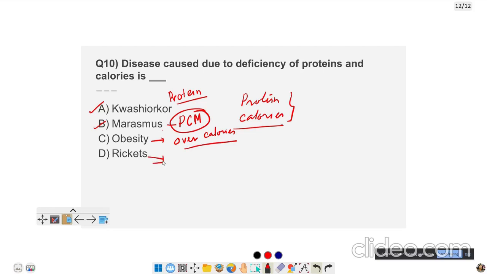Rickets is the disease which is caused due to deficiency of vitamin D. When vitamin D is less, that person suffers from rickets, and the legs become like a bow. Bow shaped legs are present because of rickets. There is a bending of the leg, and that person will not be able to walk properly. It is because of deficiency of vitamin D. With that, I end this session.